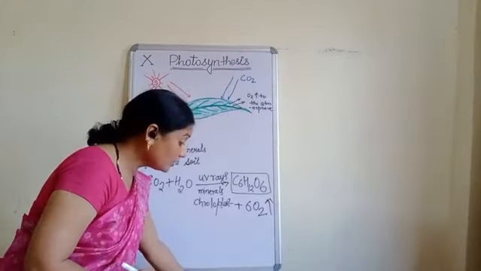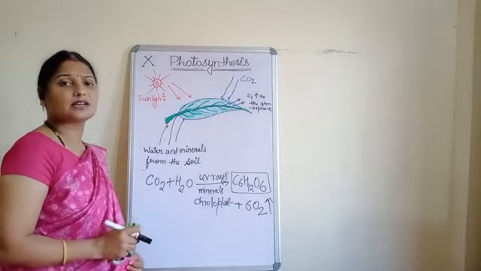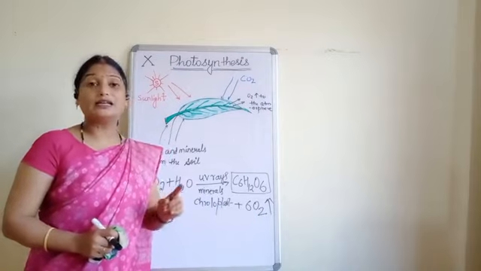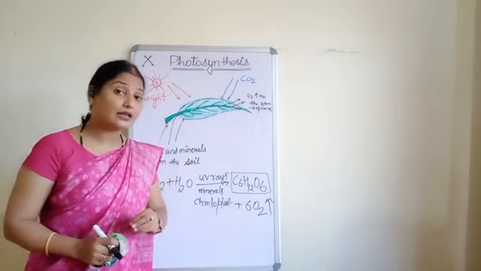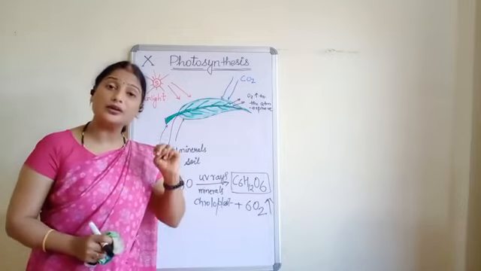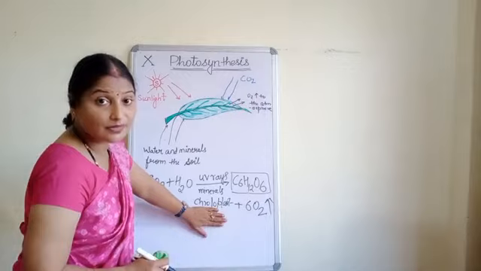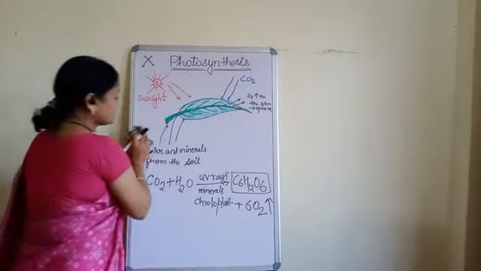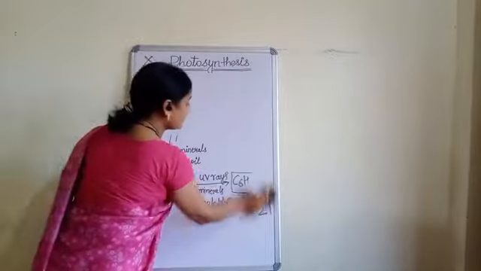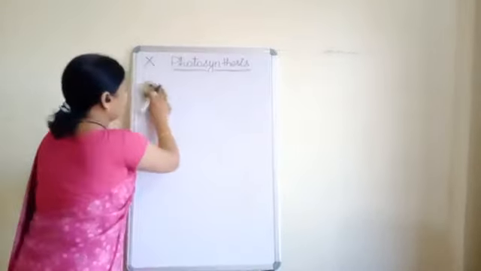Now children, what is the importance of this photosynthesis? Why is photosynthesis required? Number 1, only and only green plants are capable of preparing their own food. Only and only green plants. And that is just because of this. Okay. So, let's begin the new topic, that is importance of photosynthesis.